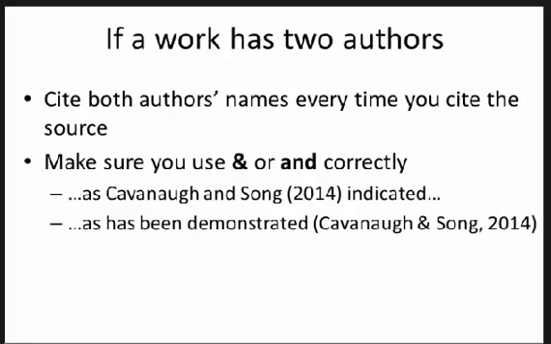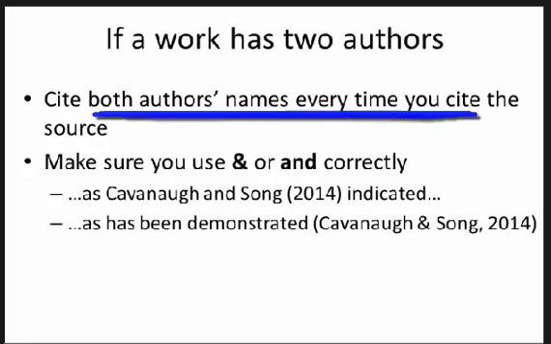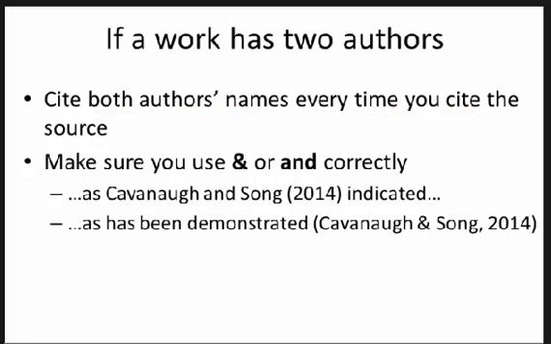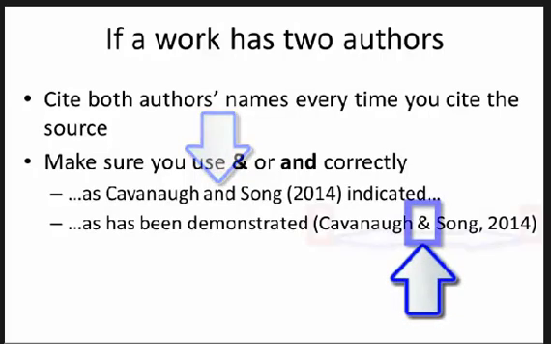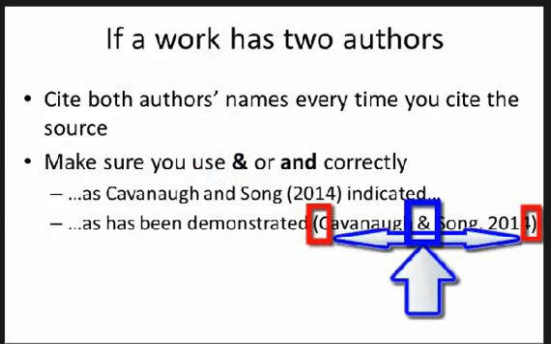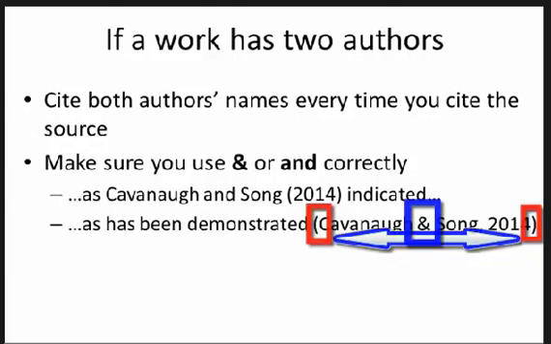If a work has 2 authors, cite both authors every time you cite the source, but make sure you use the word and or the symbol for and correctly. You use the word and whenever you're integrating the author's names into your sentence. You use the symbol for and whenever you're citing both authors in parentheses.